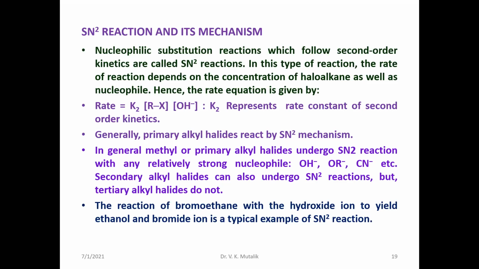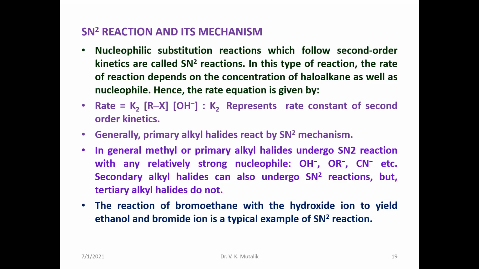Here you can see k2 represents the rate constant of a second order reaction. It is a single step reaction, and generally primary alkyl halides prefer to react by the SN2 mechanism. When you compare the order of reactivity of alkyl halides towards SN2 reactions, primary alkyl halides are much more reactive than secondary, than tertiary.